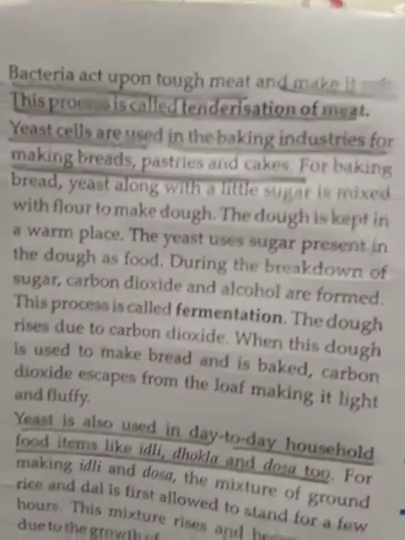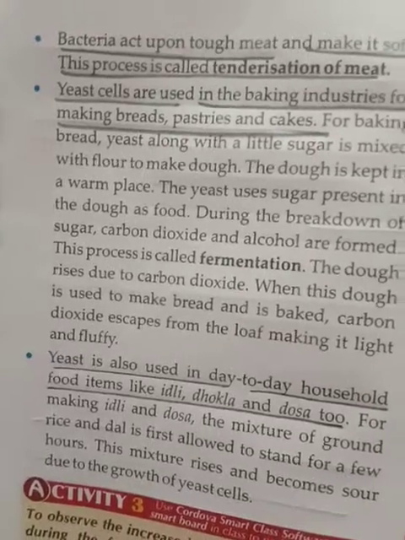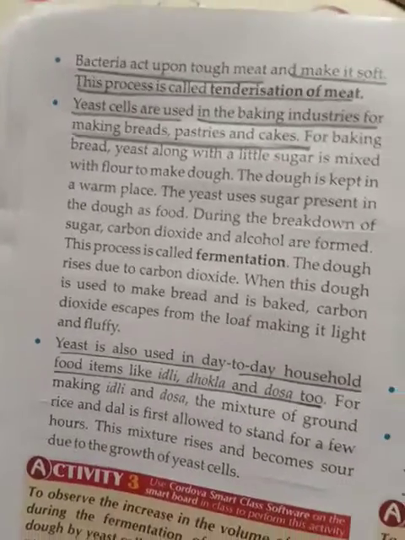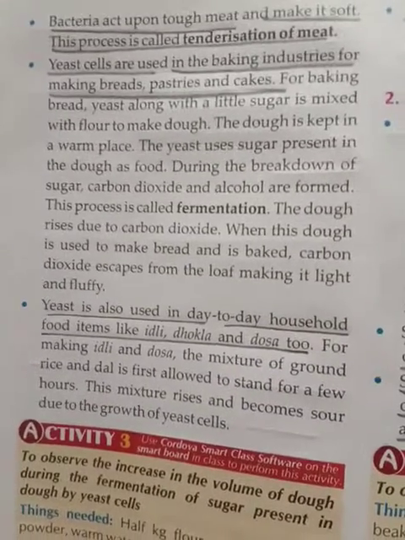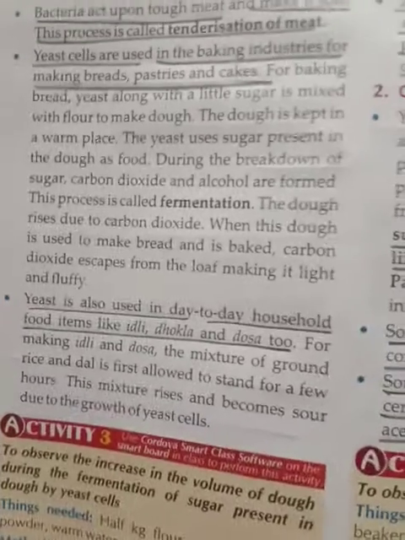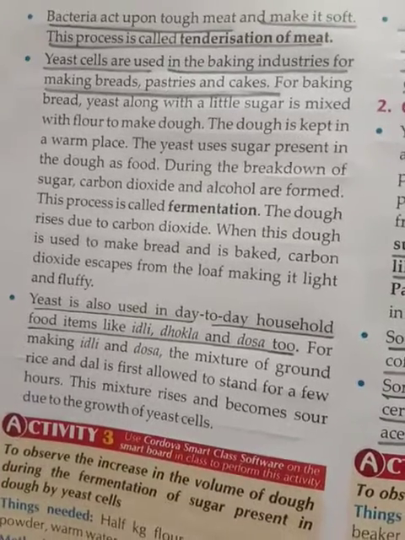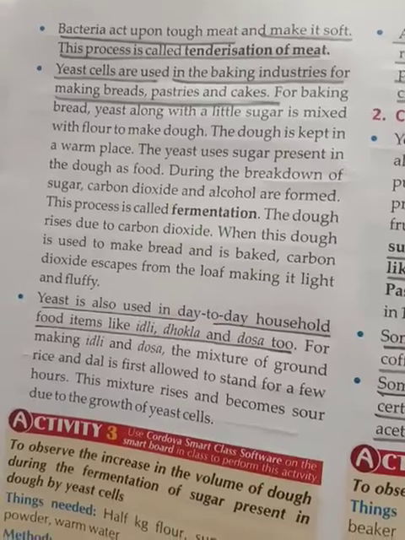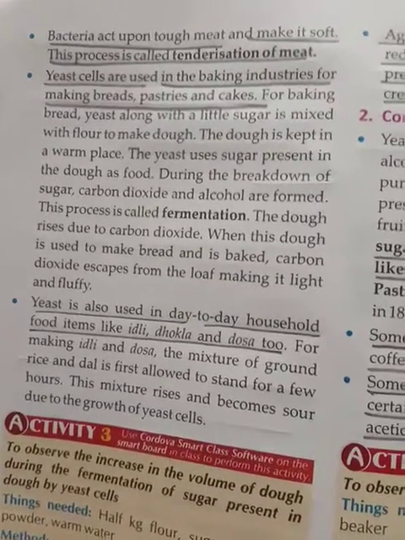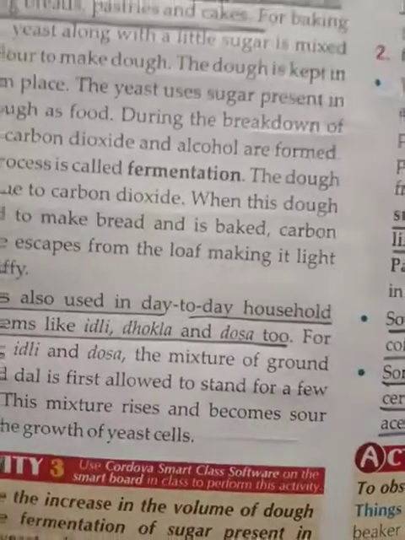Now moving on to the next part. Bacteria are useful in the tenderization of meat, making it soft. And what about yeast cells? They are used in bakery industries for making bread, pastries and cakes. All these products are fermented products. What do you mean by fermentation? When there is a breakdown of sugar, carbon dioxide and alcohol are formed. This is called fermentation. Now yeast is also used to make idli, dhokla, dosa.